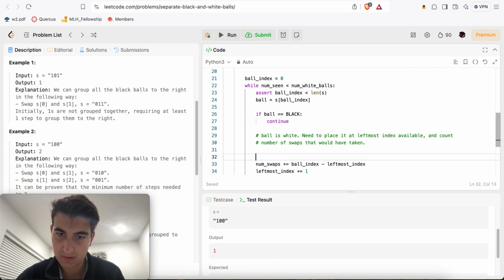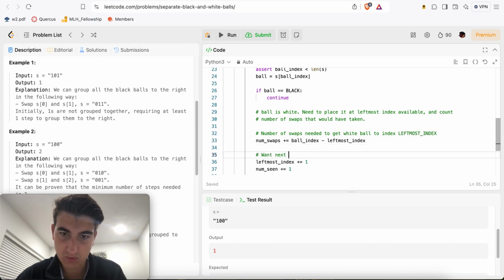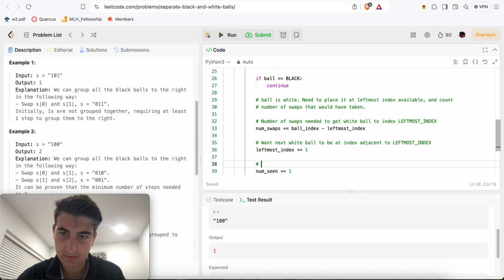Number of swaps needed to get white ball to leftmost index. Want next white ball to be at index adjacent to leftmost index. Take into account the fact that we've just computed; increment number of white balls seen, taken care of so far.